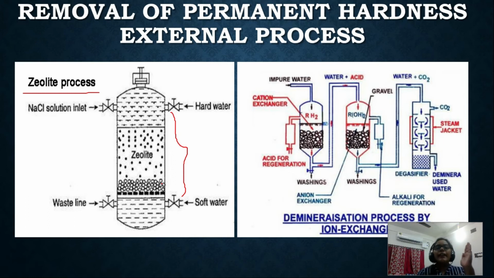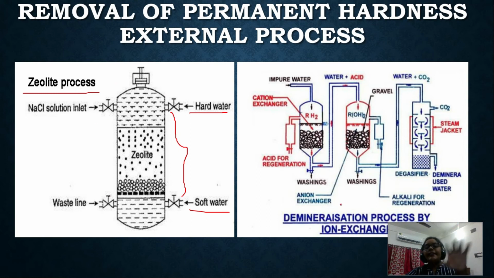That is the utility of using the zeolite process. You can see here the hard water passes through the zeolite, and from this outlet we are getting the soft water. This is the total diagram of the zeolite process.